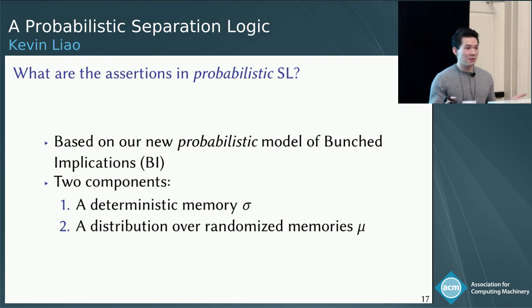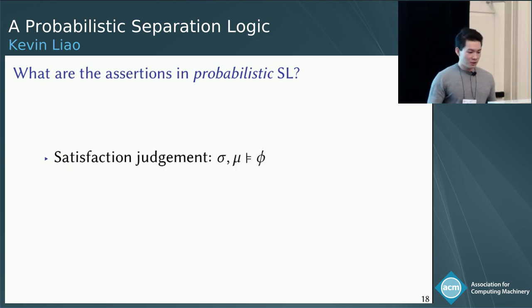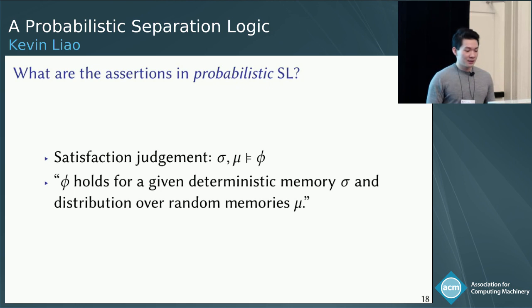Okay, so what's a randomized memory? Well, it's essentially the same as a deterministic memory, except the variables are ones that we've designated to be random. Here's the satisfaction judgment in PSL, which should look familiar. We can read this as the probabilistic BI assertion phi holds for a given deterministic memory sigma and distribution over randomized memories mu.